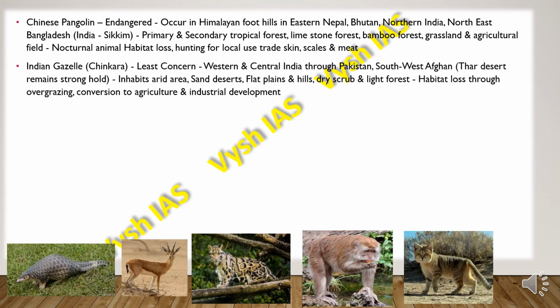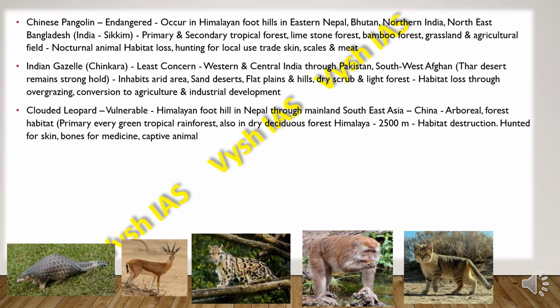Then we have the Indian gazelle or the chinkara. The status is least concern, and they are found in western and central India through Pakistan, southwest Afghanistan. Then Thar desert, it is found more in the Thar Desert, and it inhabits arid areas, sand deserts, flat plains and hills, also dry scrubs and light forests. They face habitat loss through overgrazing, conversion to agricultural and industrial development.